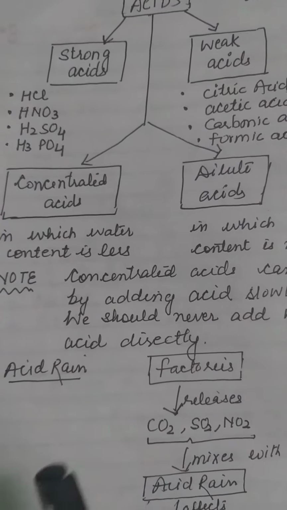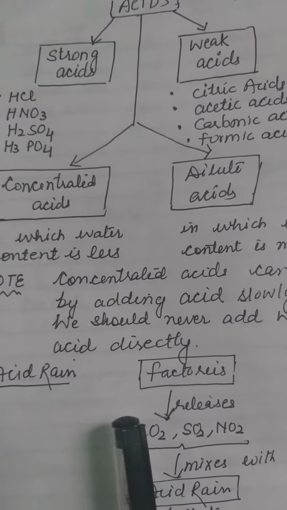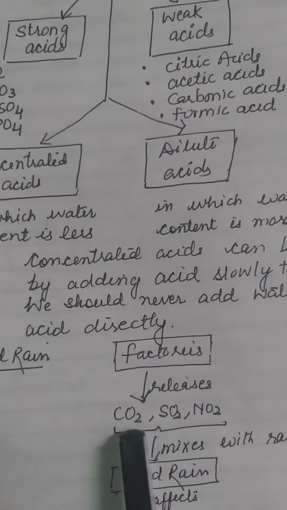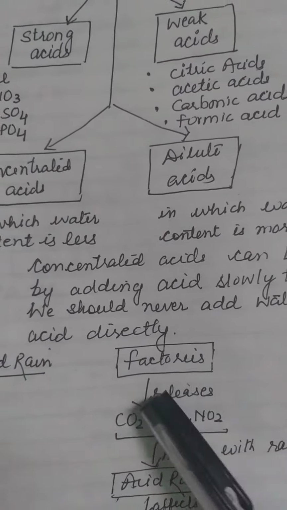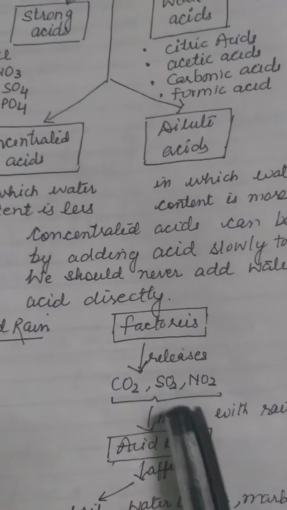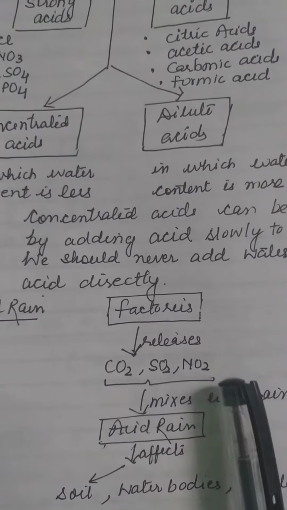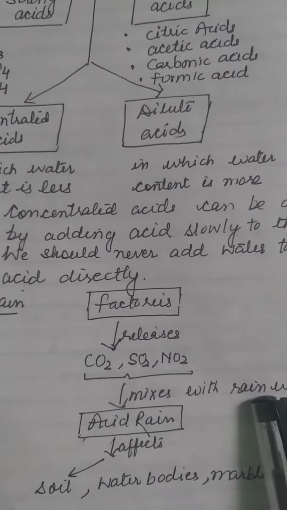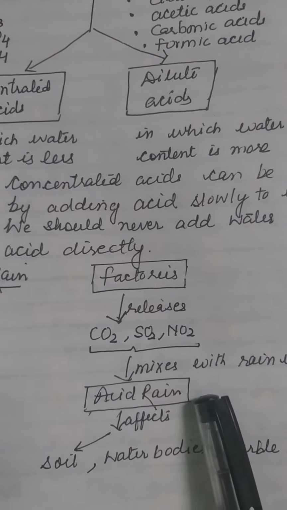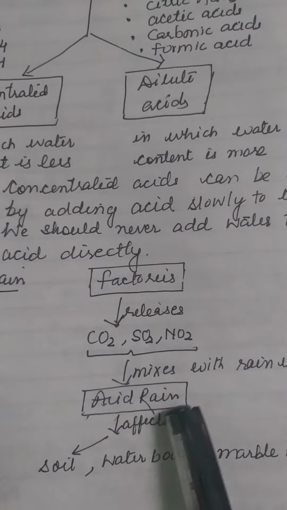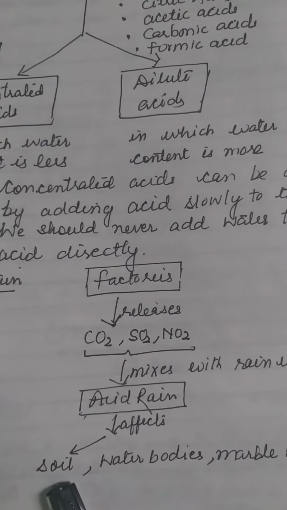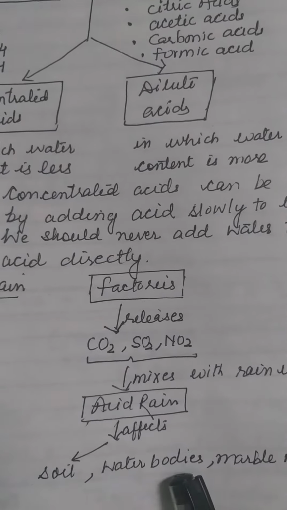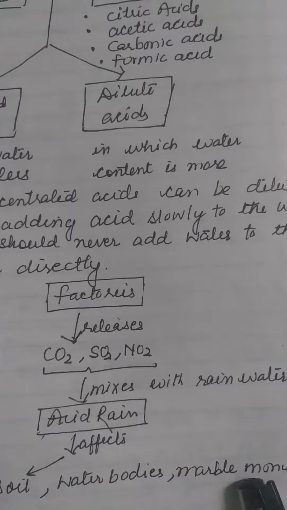Now let me tell you about acid rain. In factories, various gases are released like carbon dioxide, sulfur dioxide, nitrogen dioxide, and all these gases mix with the rainwater and form acid rain. And this acid rain can affect in three ways. It can affect soil, water bodies as well as marble monuments.